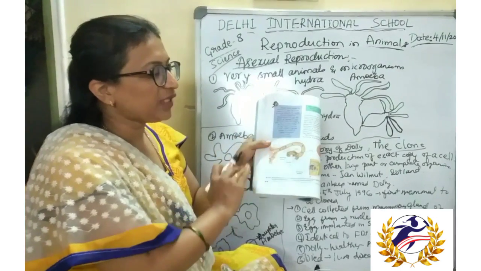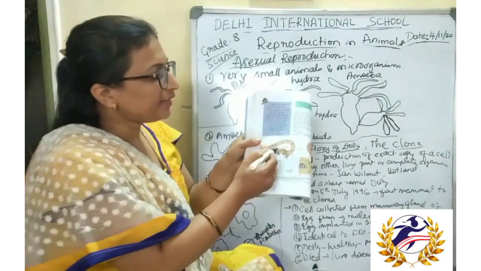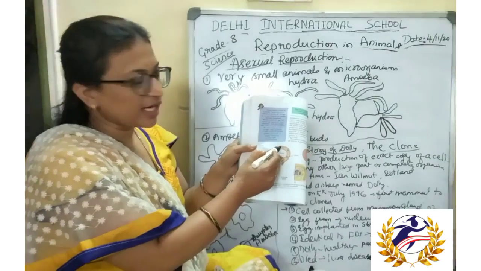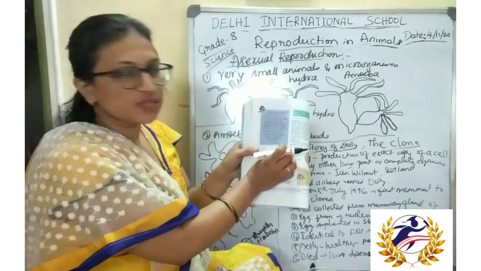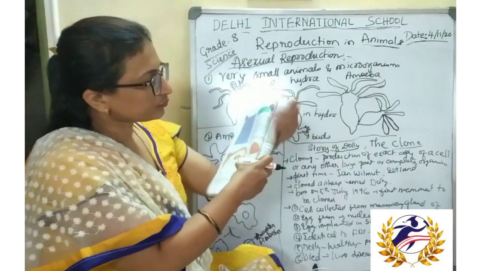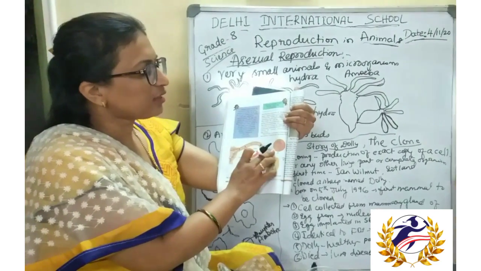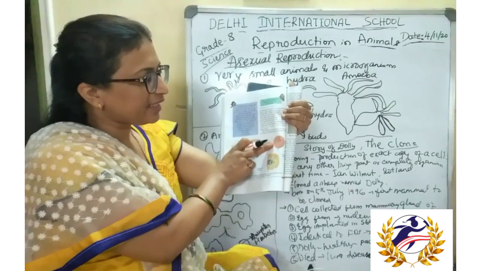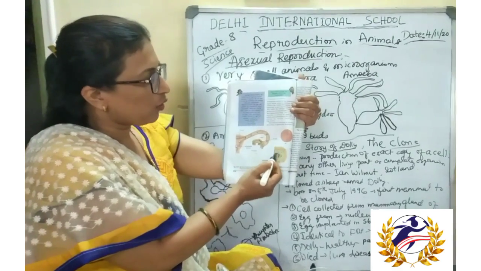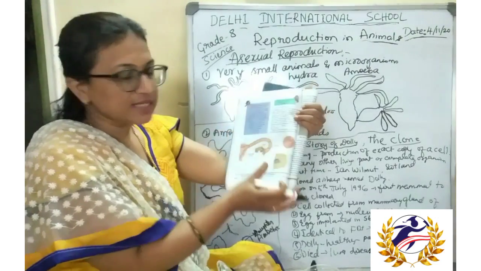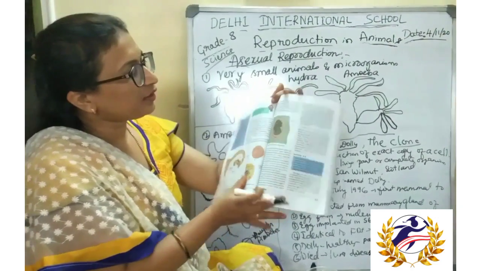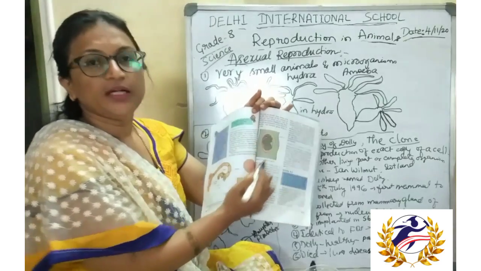Every month each ovary will produce one egg, and that is settled in the oviduct and waits for the sperm. Then the sperm enters and fertilization takes place here. After fertilization the zygote develops into an embryo, and this embryo then goes to the uterus and is embedded in the uterus, and the baby starts developing in the uterus.